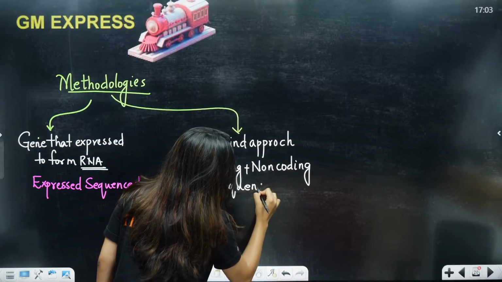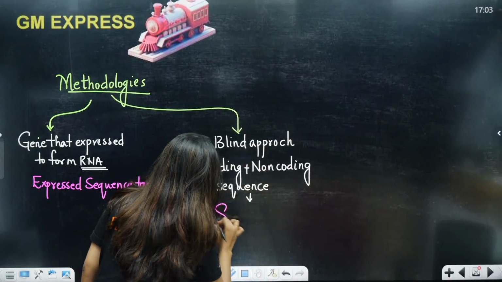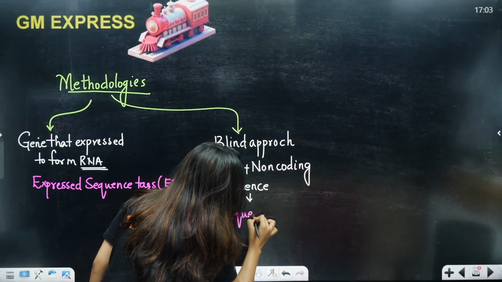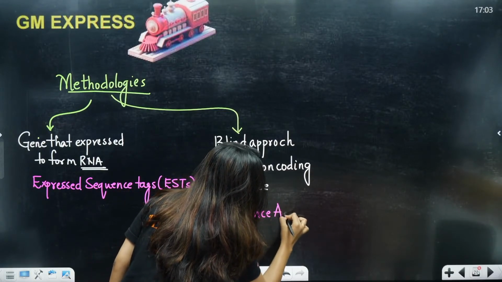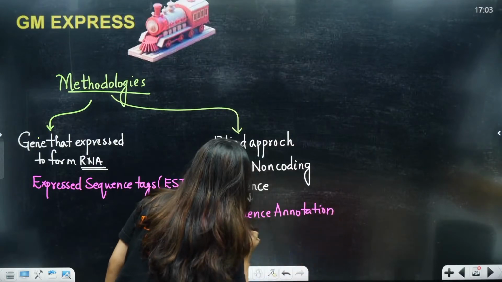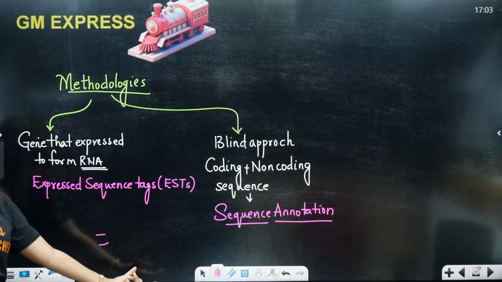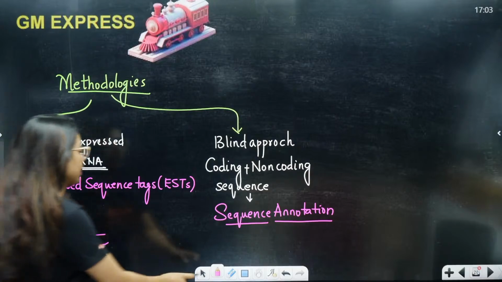This technique was called sequence annotation. What were they called, students? Sequence annotation. Clear? Two techniques are clear?